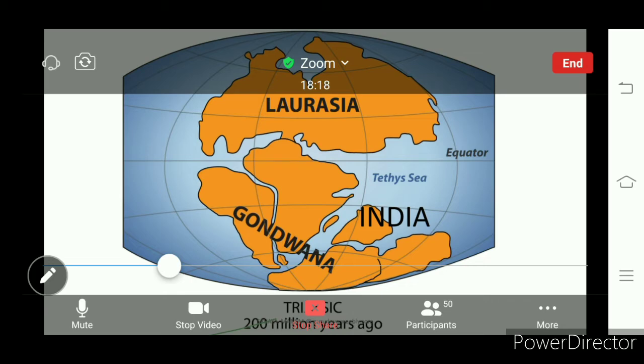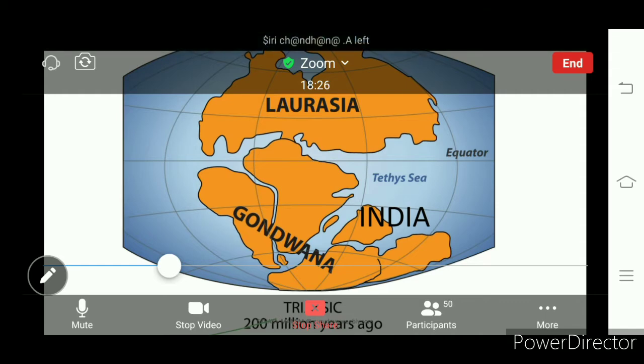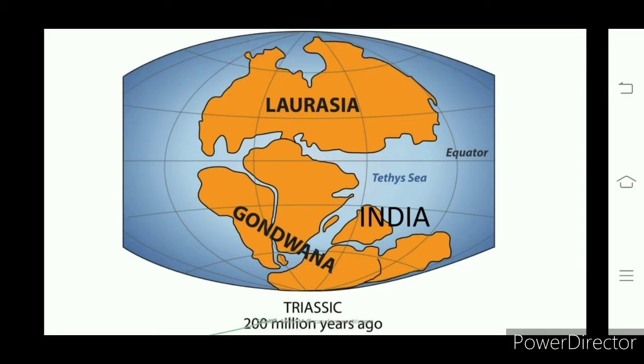That is what we call today the physical features of India. Understand? So 200 million years ago, this Gondwana land split into several pieces.